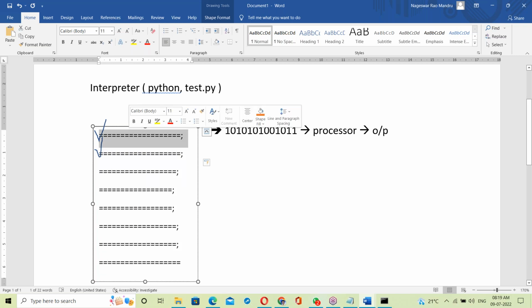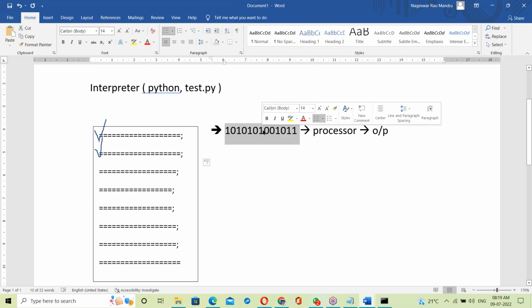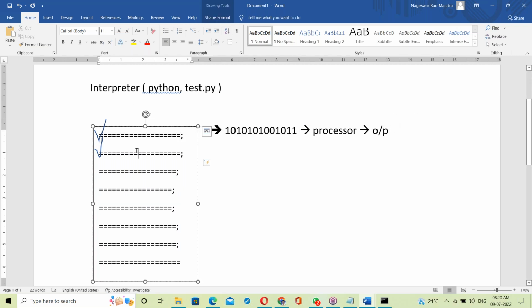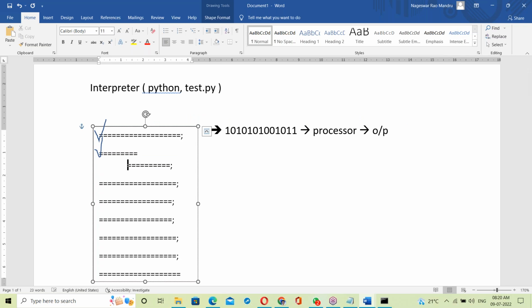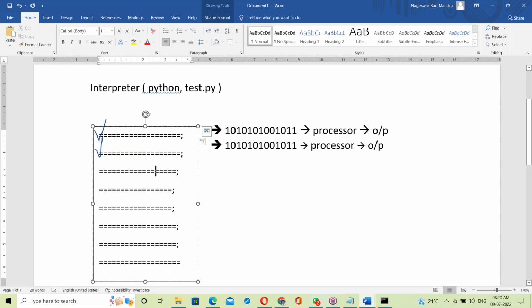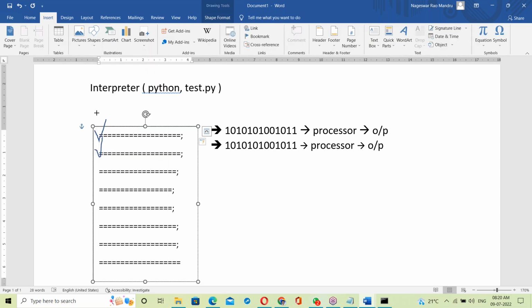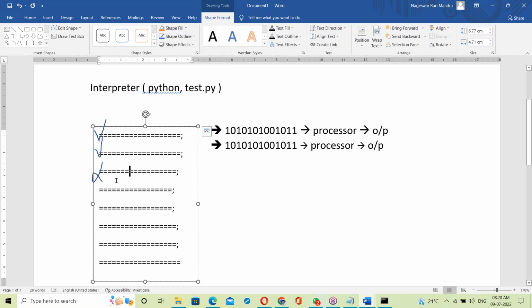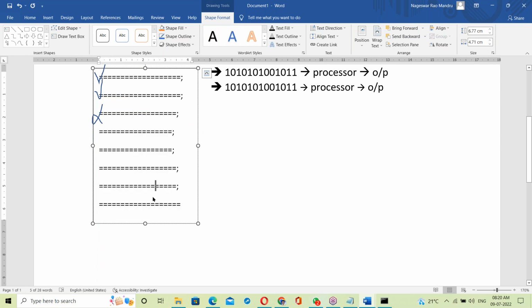If a statement is correct, it immediately converts into binary code and generates output. Checking the next statement: suppose it is also correct, same thing, it converts into binary codes and generates output. Then checking the next statement, suppose something is wrong here. It simply stops. It won't go for the next coming statements.